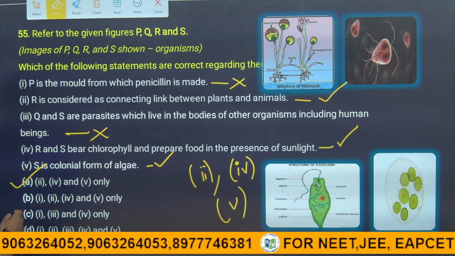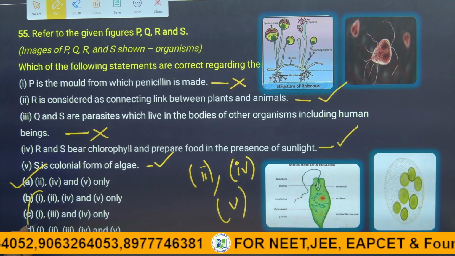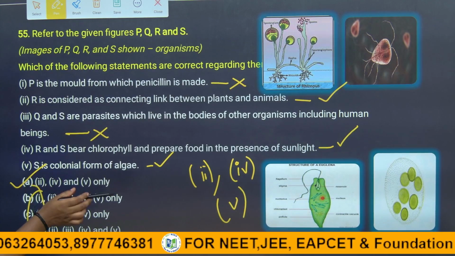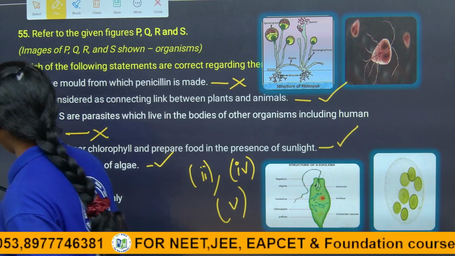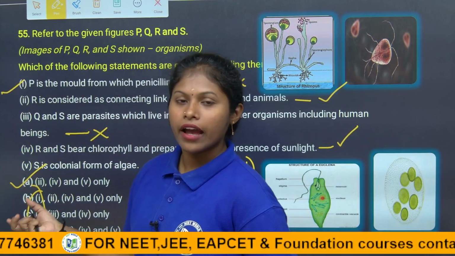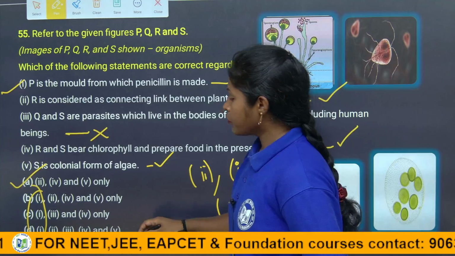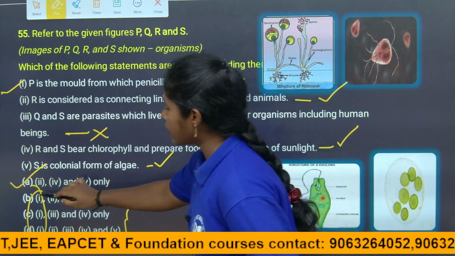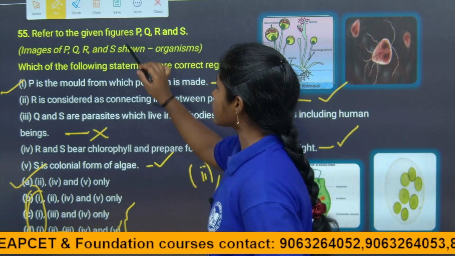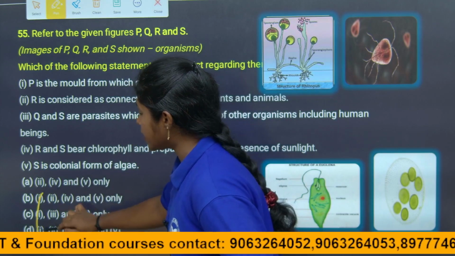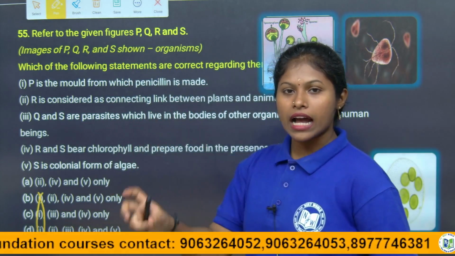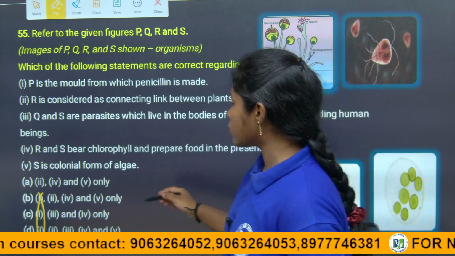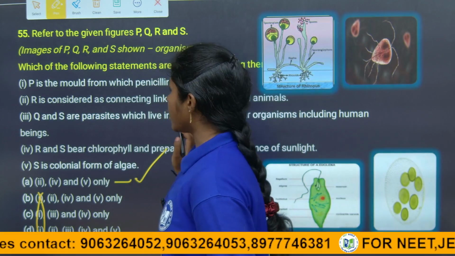Here is another option, where they are saying the first option is 1. Of course, we know that the first option is absolutely right. This is how we can easily eliminate the options. This is why they are saying the first statement is wrong. This is how we can eliminate all 3 options, because the first statement of these options is 1. So we know that one answer is absolutely wrong. This is also one way we can easily analyze the question.